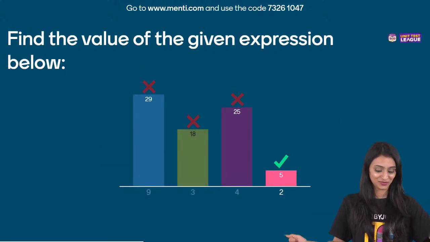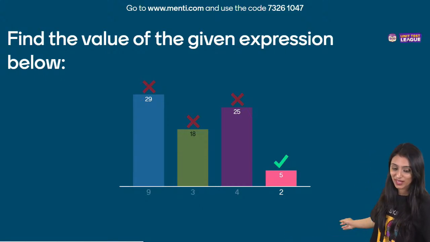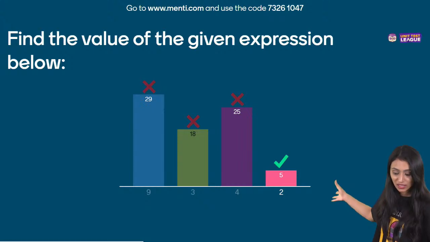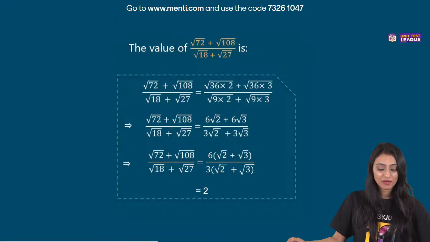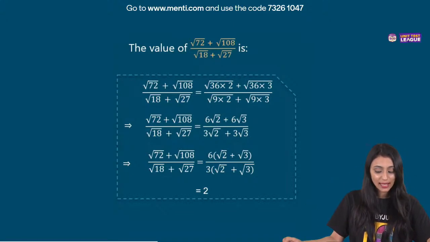Thank you, Pranjal. As you can see over here, the correct answer is 2. And generally, very few students have given the right answer. Why is it so? What happened this time? Root 72, you can split this up as 36 times 2. Root 108 as 36 times 3. Similarly, root 18 as 9 times 2 and root 27 as 9 times 3.